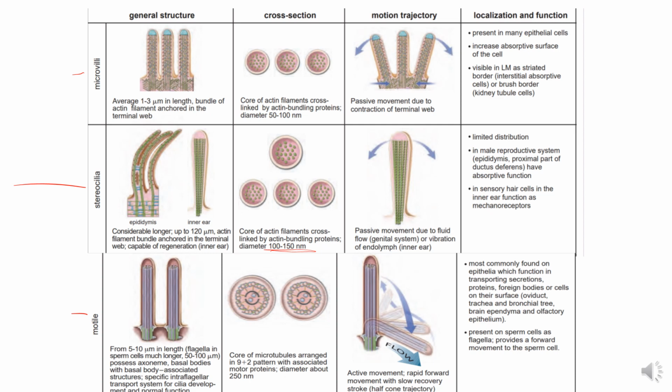Cilia are most commonly found in epithelia which function in transporting secretions, proteins, foreign bodies or cells on their surfaces: oviduct, trachea, bronchial tree, brain ependyma, olfactory epithelium. Cilia are present in most of the cells of the body, except some cells, that is adult skeletal muscle cells, and in sperms they are absent.